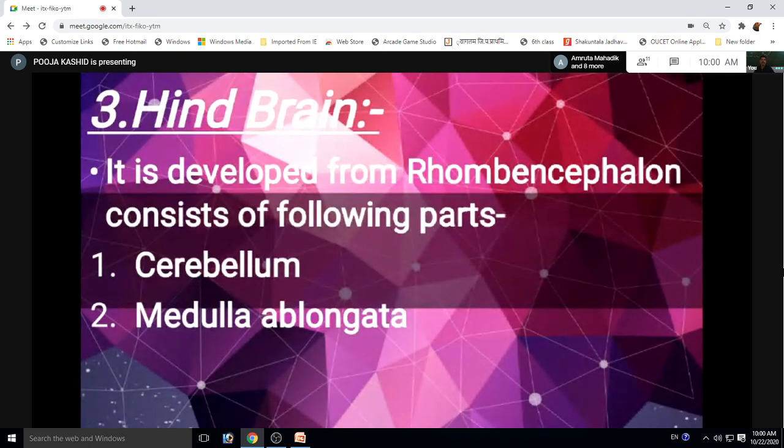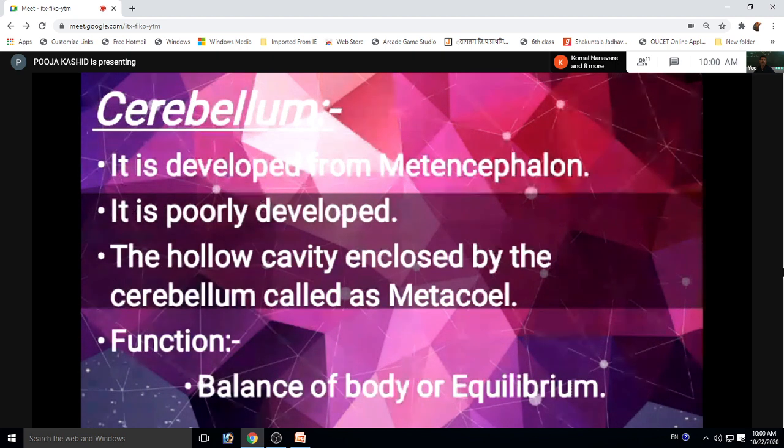It consists of the following parts: cerebellum and medulla oblongata. Cerebellum is developed from metencephalon. It is poorly developed, and the hollow cavity is called metacoel. In case of reptiles, cerebellum is poorly developed, so balance of body or equilibrium is also poor. Second is medulla oblongata.